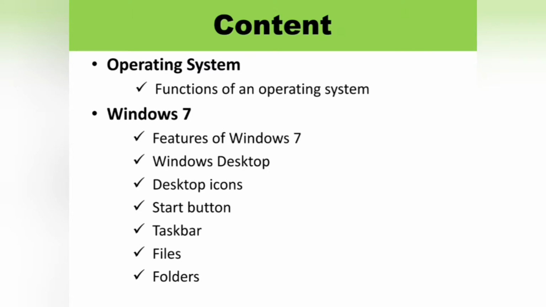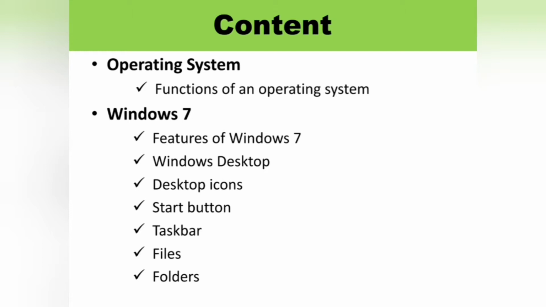Before entering this lesson, first let us see what topics we are going to cover in this class. That is operating system and Windows 7. In operating systems, we are going to see the functions of an operating system.